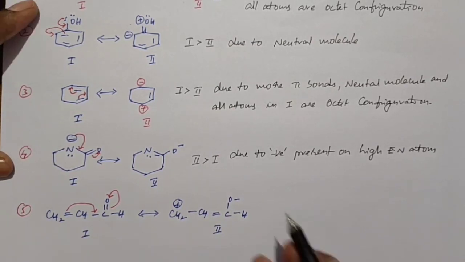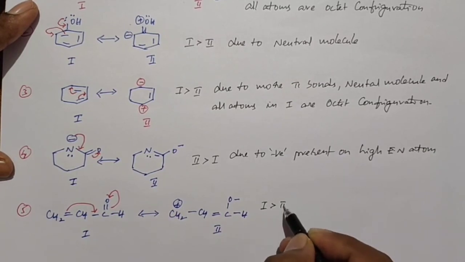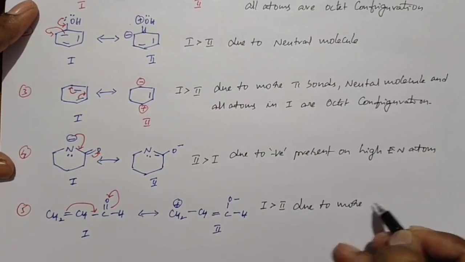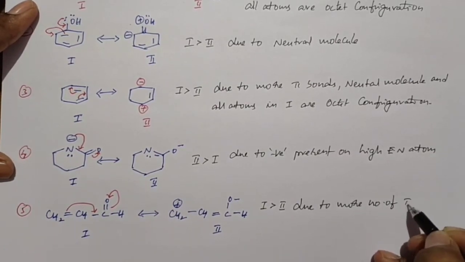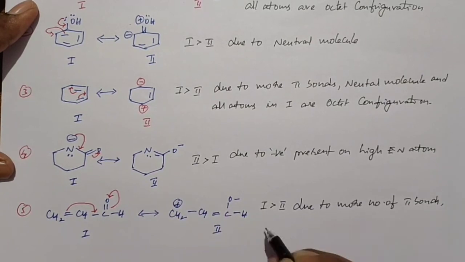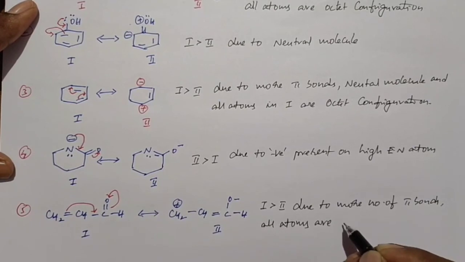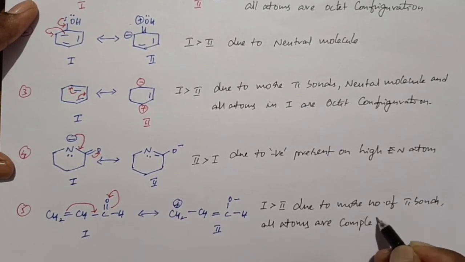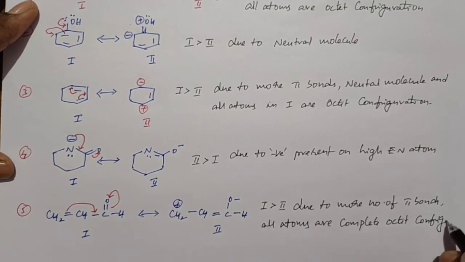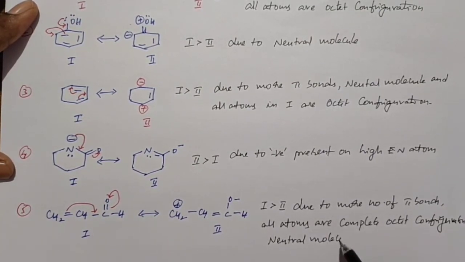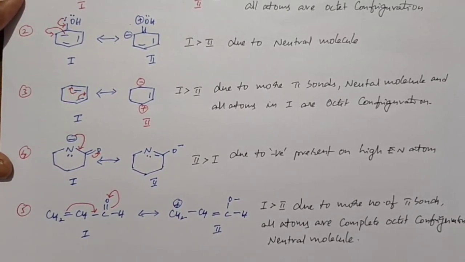So structure 1 is more stable than structure 2 due to more pi bonds, all atoms having a complete octet configuration, and it being a neutral molecule. Okay, so next we go for the next example.